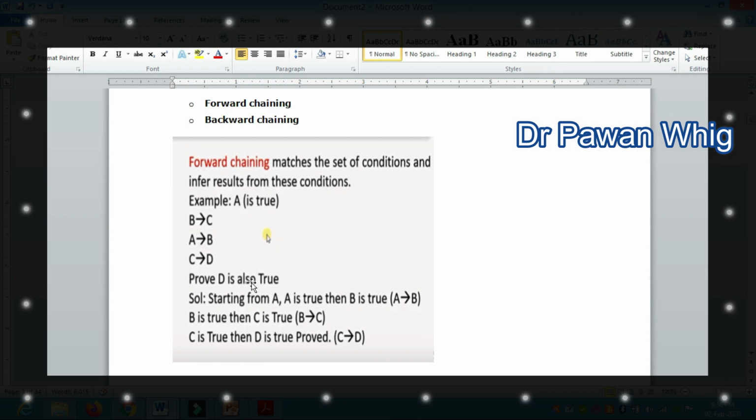With forward chaining, what you have to do is start from A. Since A is true, then B is also true, because A implies B. And after that, since B is true, then C is true. Then if C is true, then D is true. This proved D is true, which is what we wanted to prove. This is the method we call forward chaining.